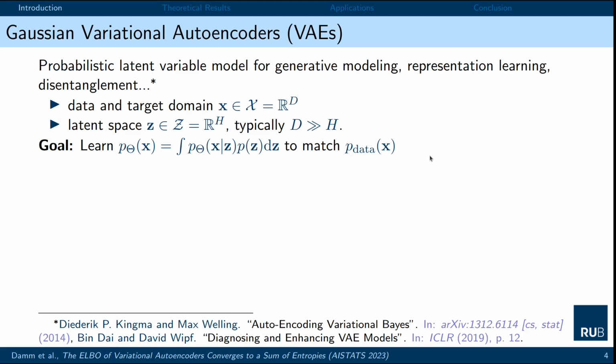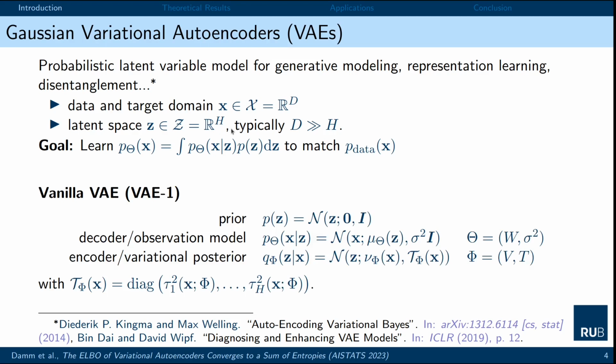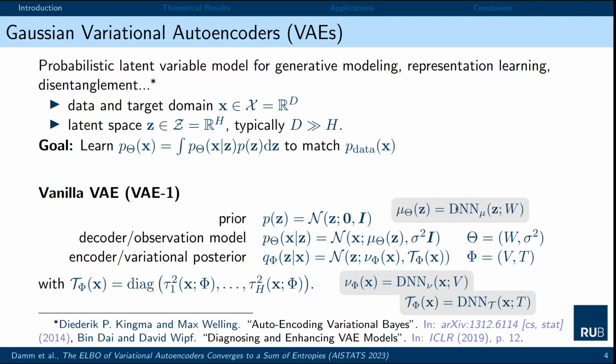Variational autoencoders are a popular probabilistic framework that can serve as a generative model, allow to learn useful representations for downstream tasks, and can perform anomaly detection, disentanglement, and so on. To this end, we consider vanilla Gaussian variational autoencoders, termed VAE1 in the paper. So we have a standard normal prior, and a decoder which has a mean parameterized as a deep neural network. We have the scaled identity as a covariance matrix, and sigma here is a learnable parameter. The encoder has two DNNs, one for its mean and one for its diagonal covariance matrix.